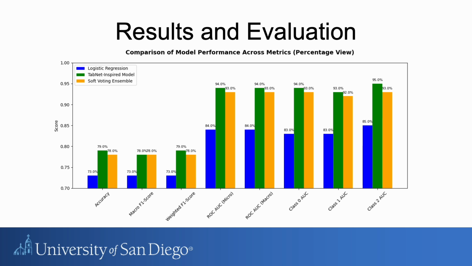Thank you, Erin. So our evaluation compared three models: logistic regression, soft voting model, and the TabNet-inspired neural network. TabNet achieved the highest performance across almost all metrics, with accuracy at 79% and ROC AUC scores above 94% for all classes, showing excellent ability to separate mental health risk levels. Logistic regression, while simple and highly interpretable, scored lower with ROC AUC around 83-85%, particularly in class 0 and class 1. The soft voting model offered the best balance across classes, but slightly trailed TabNet in pure performance.